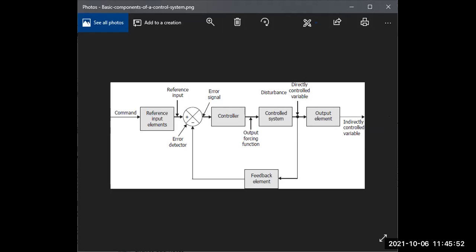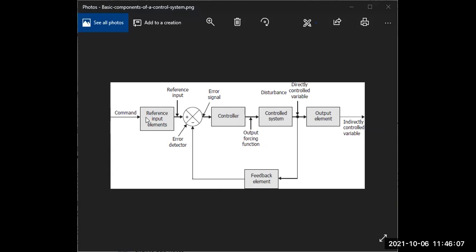Okay, so this is a basic block diagram of process control industries. Here you can see different types of blocks are present, and each block has different operations or functions. First, we use a command. Command means we give the input, and that can be two or more inputs. So this is the reference input element block, which receives the input from the input section.